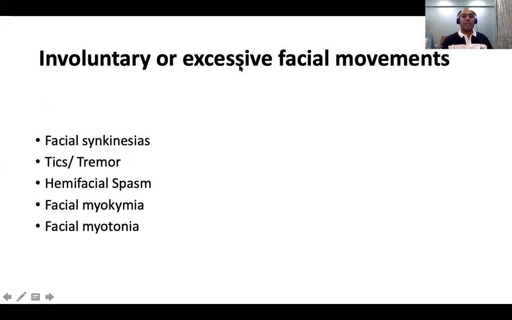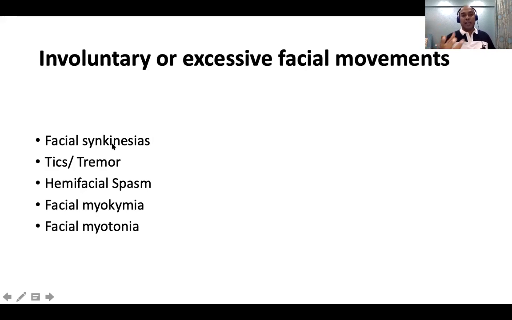So involuntary facial movements are facial synkinesia. What is synkinesia? Synkinesia is a phenomenon where you do one movement, and with that one movement, you get one extra movement. For example, one synkinesia seen in children is that if I ask the child to move the right hand like this, the child will also automatically move the left hand, or will rotate the left hand. This type of synkinesia is seen in Arnold-Chiari malformation and pontocerebellar hypoplasia, rare ones. But synkinesia means that if I ask to do one movement, there will be another movement.